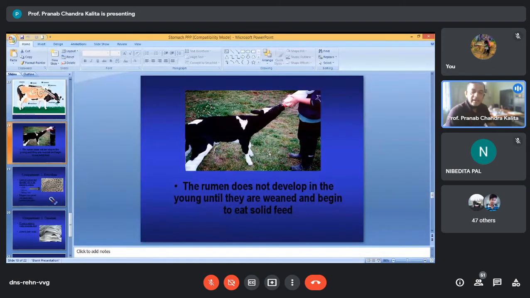You see, in a newborn calf, the rumen is not developed. When they are suckling milk, the rumen does not develop until they are weaned and begin to eat solid feeds. Development of the rumen starts at 21 days and is completed by 90 days. So in the early period, in a suckling calf, the rumen is not developed.